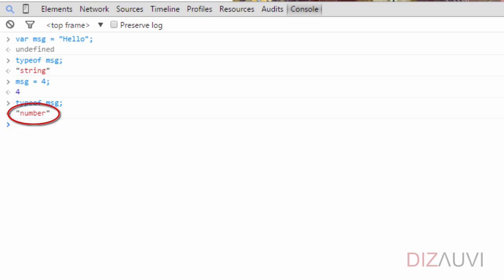Let's write the statement var msg is equal to hello, and we can check the type of this variable by using the typeof operator. And right now the type of this variable is string, of course. Now we execute the next statement, assigning a value of 4 to this variable. And in JavaScript this is perfectly fine. Let's check the type of this variable again. And as you can see, the type is number because it has a value 4.